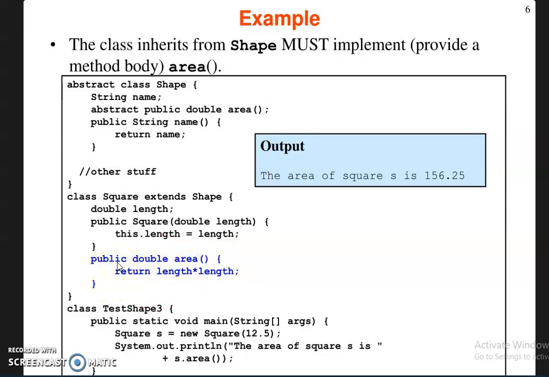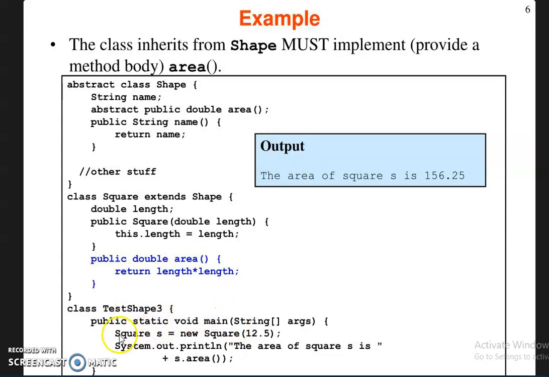This method was defined in the base class as abstract area, so there is no body content in the base class, but the child class must define the body content for that abstract method. So here for this abstract method area, the body content is given in the child class square.